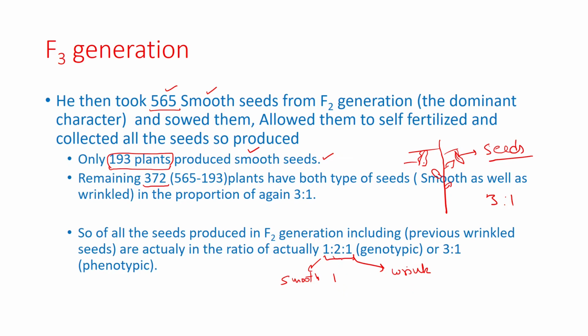and these two represent the phenotypically smooth plants, but their genotype is again 3 is to 1. Then they are a mixture, they are heterozygous.